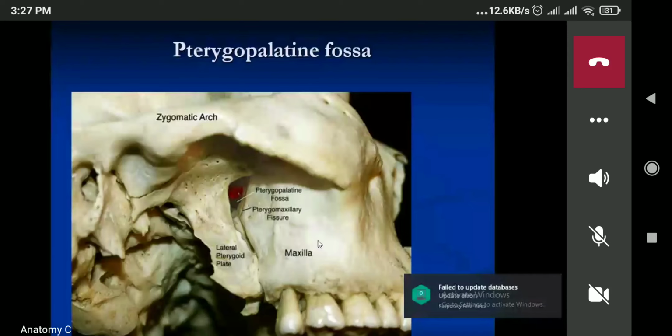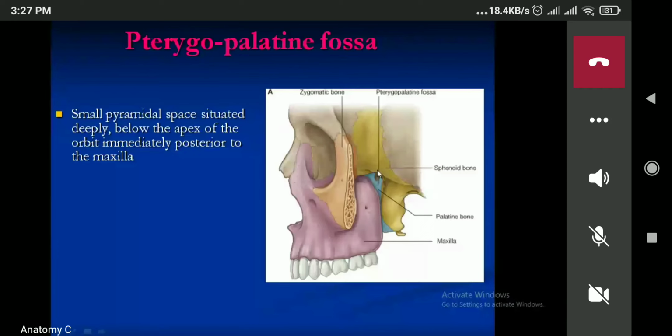Now we'll move to the boundary of the pterygopalatine fossa. Anteriorly, this is the anterior boundary. This one is the posterior. This is the roof. This one is known as the apex. This is known as the medial wall, and this one is known as the lateral wall. Anteriorly, it is bounded by the body of the maxilla. The posterior surface of the body of the maxilla forms the anterior boundary. The posterior boundary is formed by the root of the pterygoid plate.